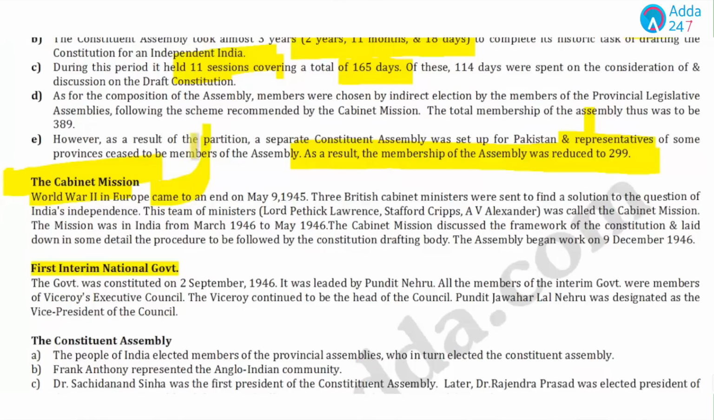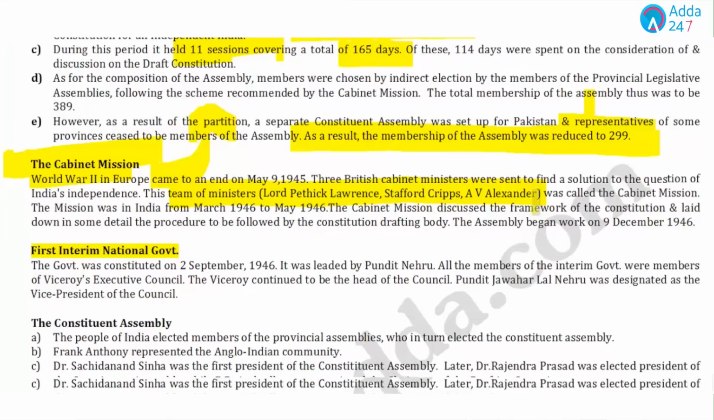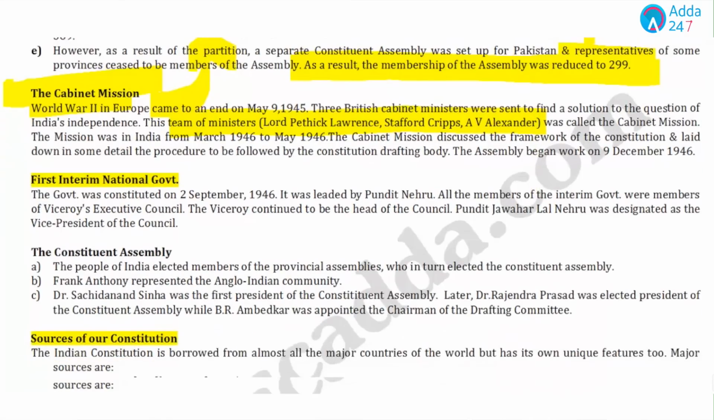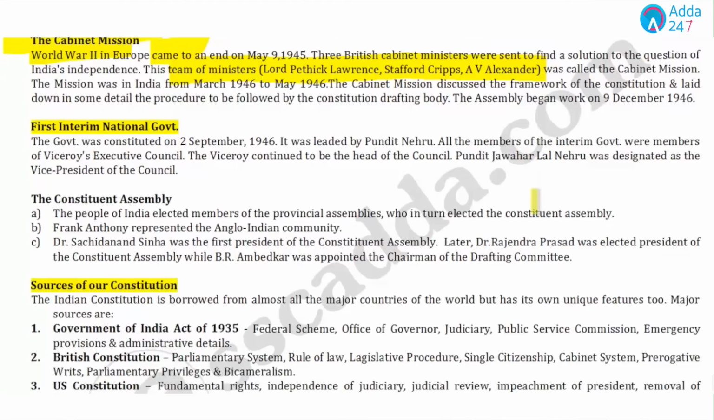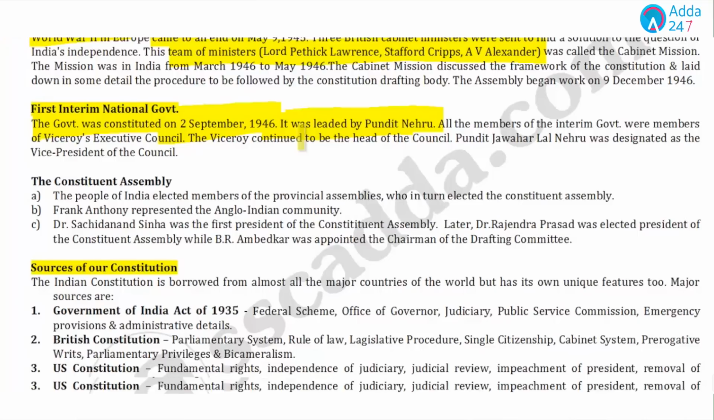Because of this plan only, the Constituent Assembly was set up, and the question from this topic could be: who all are the members of it? The members were Lord Pethick-Lawrence, Stafford Cripps, and A.V. Alexander. Then the question could be: the first interim national government was formed on 2nd September 1946, and it was led by the first prime minister, Pandit Nehru.